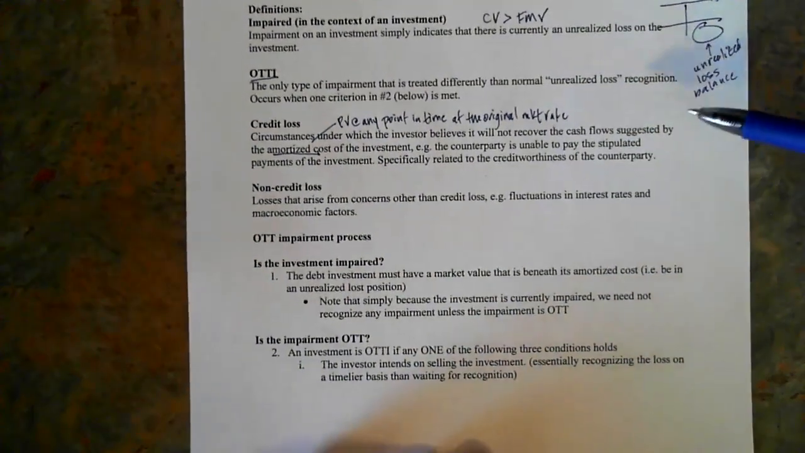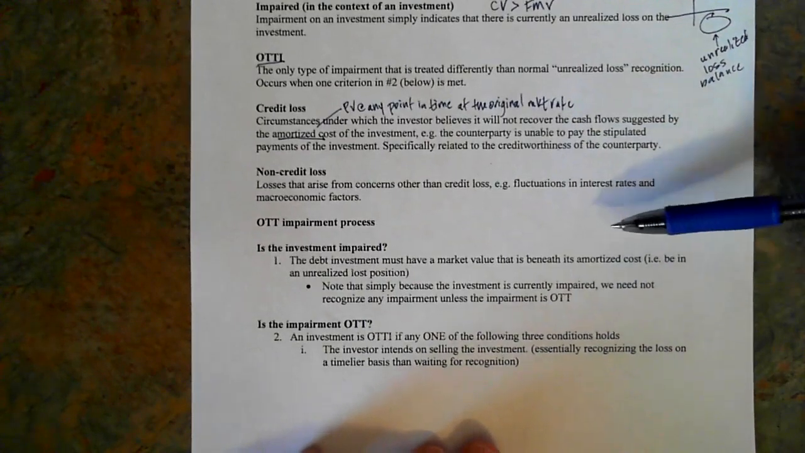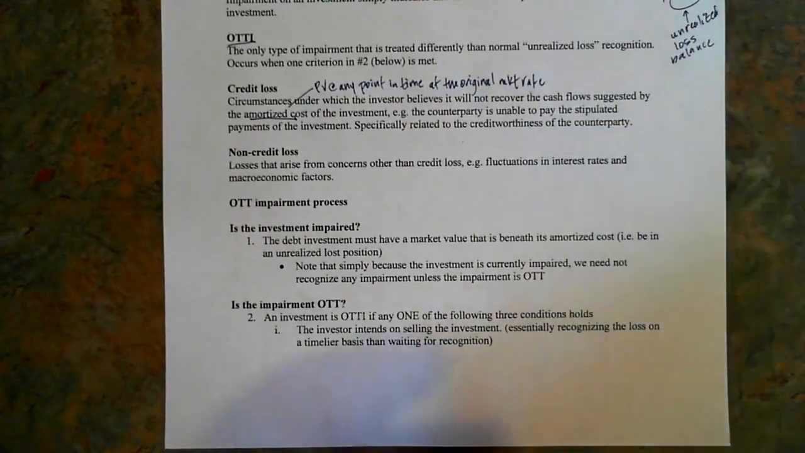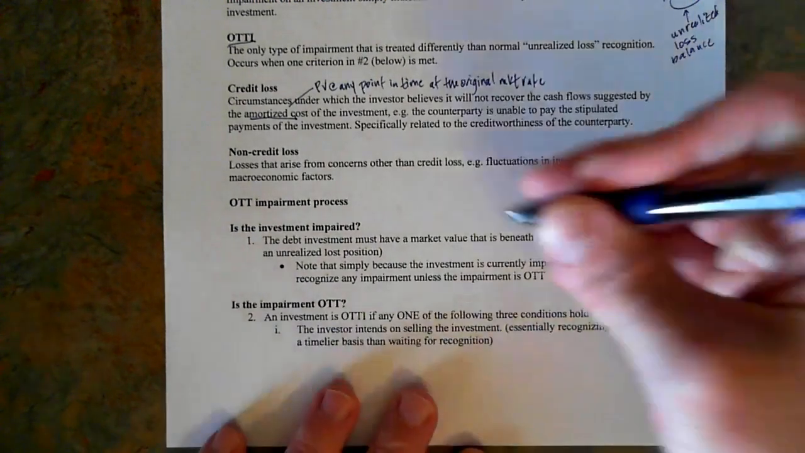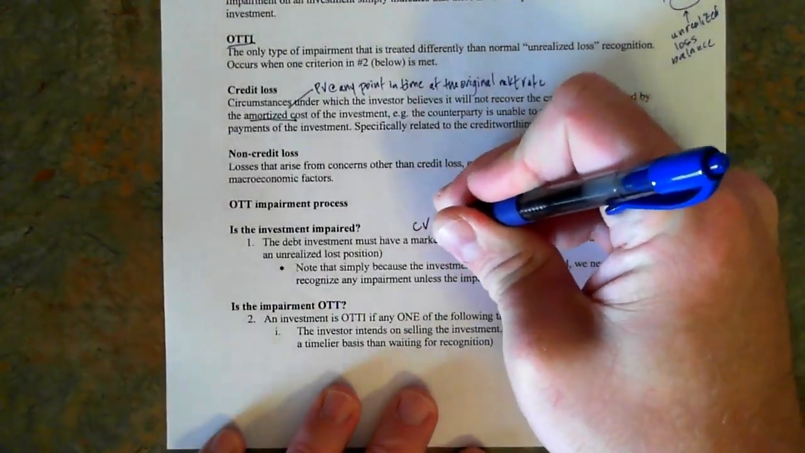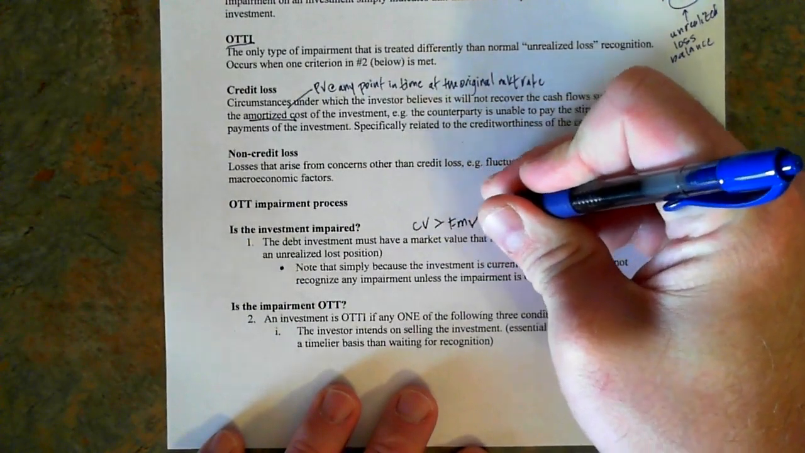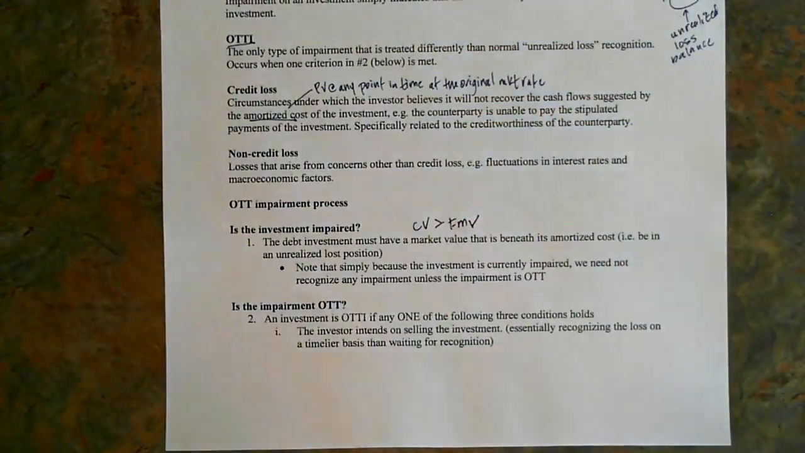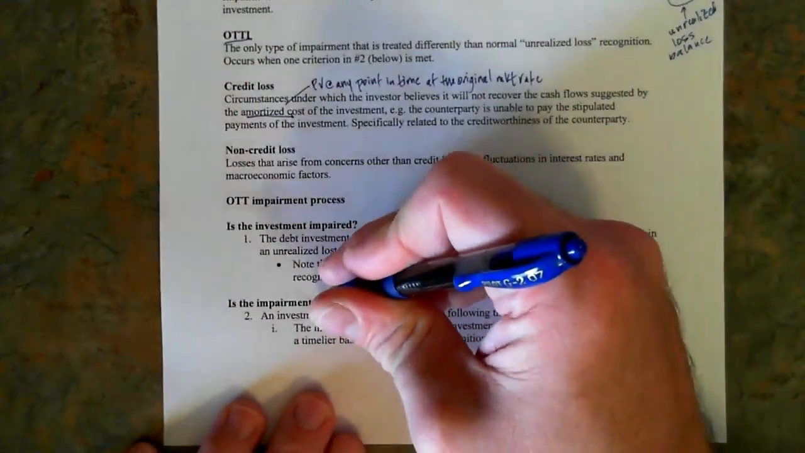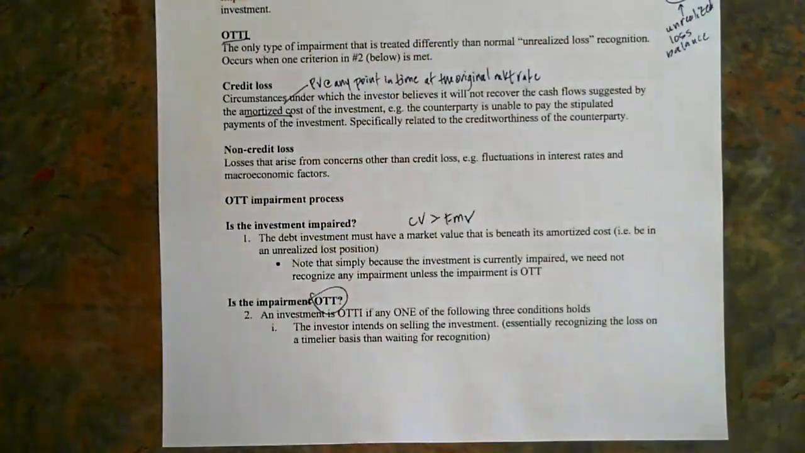So in order to judge for impairment, remember, everything has a different sort of impairment process. Investments are no different. First, we have to know, is the investment impaired? So the debt investment has to have a market value that is beneath the amortized cost. So we have to be in that unrealized loss position, as I said earlier. And note, again, just because we have a credit position in our security fair value adjustment balance doesn't mean that we have to apply the process of impairment, because now we have to determine, is it other than temporary?